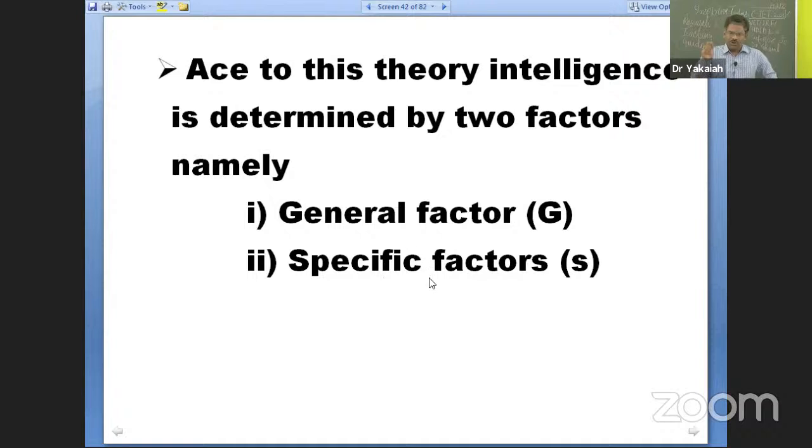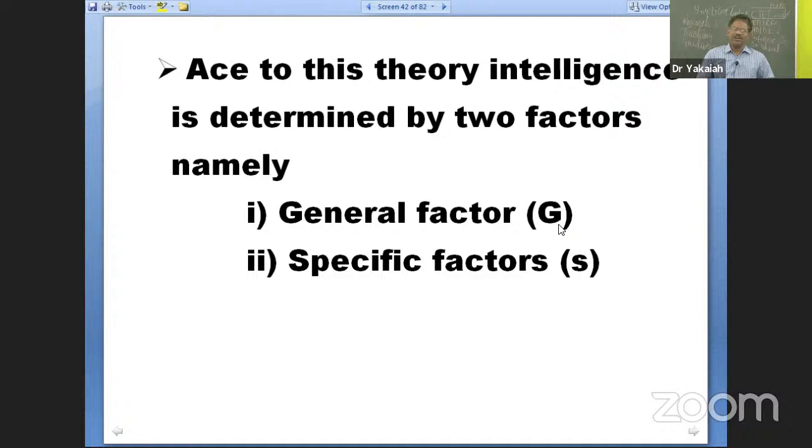which of the following factors of intelligence varies not only from one person to another person, but also within the same person? G factor, S factor, both, none of the above. Again, same options. So what is your answer? Yes, it is S factor. As far as one person is concerned, because it is genetically fixed, G factor is common.